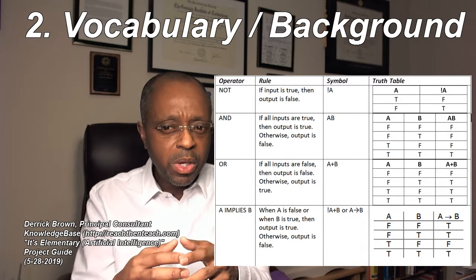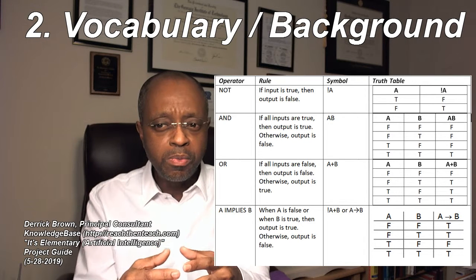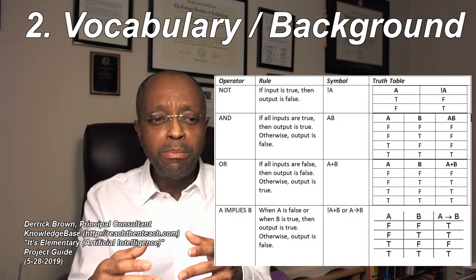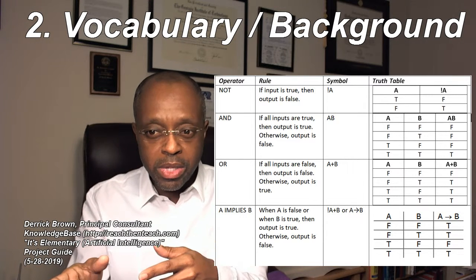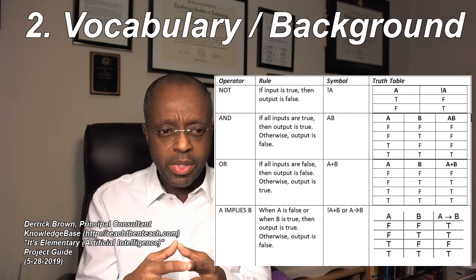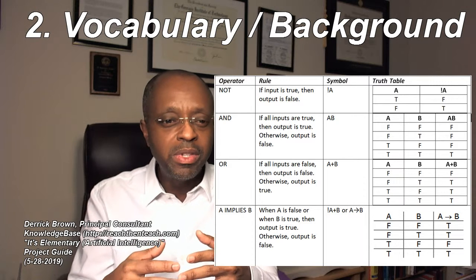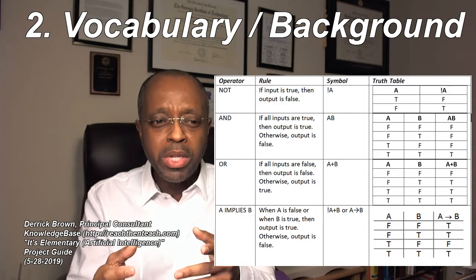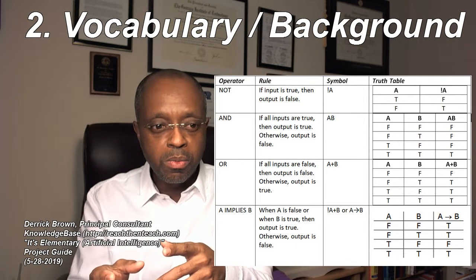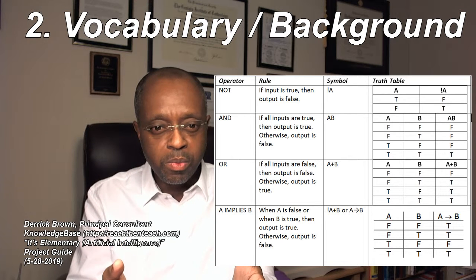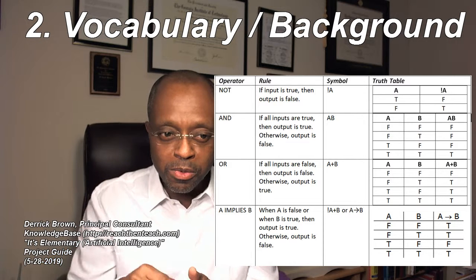Next operator is and. That's an operator of conjunction. If all the inputs are true, then the output is true. If you look at the truth table, only when both A and B are true is their output, written AB, also true. Next operator is or. That is an operator of disjunction. Only A or B need to be true for the output to be true. But if both A and B are true, then the output is true. Now, I flew through those first 3.